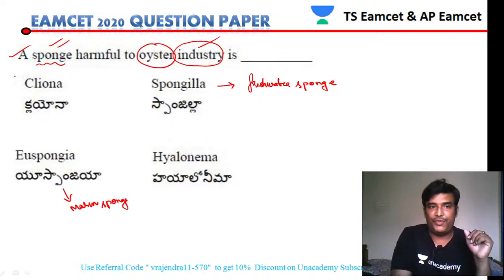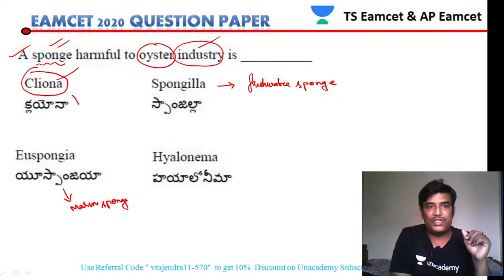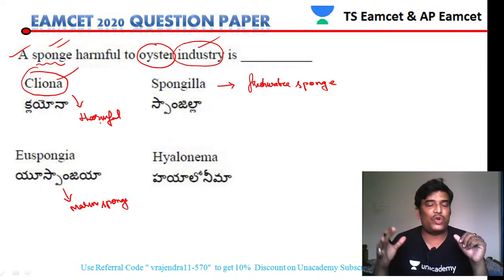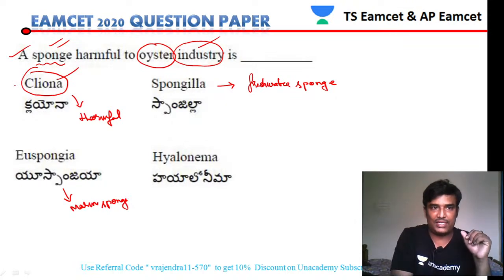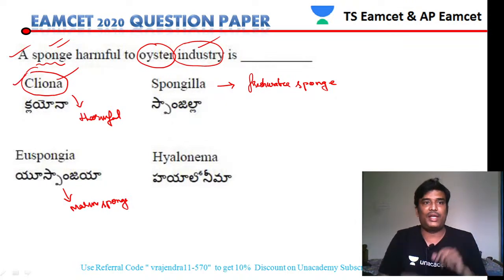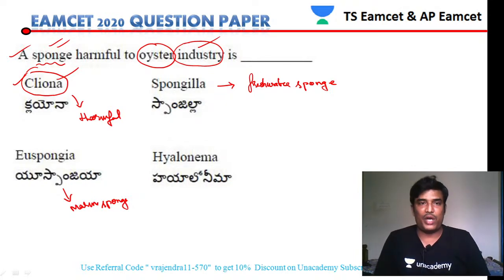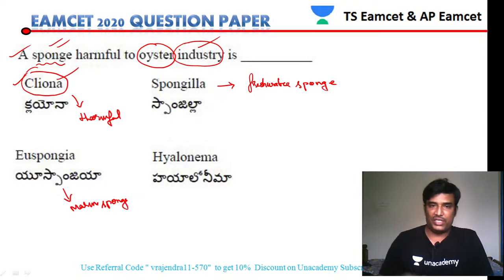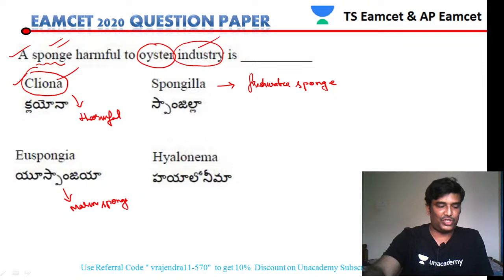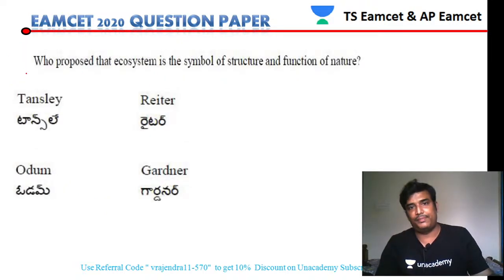If you see Chelonia, it is a sponge. This is the harmful sponge which destroys the oyster industry. So our answer is Chelona. Chelona is the sponge which is harmful to the oyster industry. So that is about the first question. Let us move to the next one.